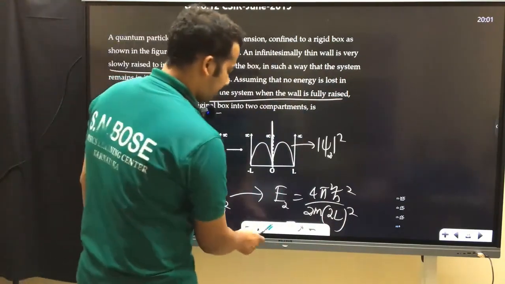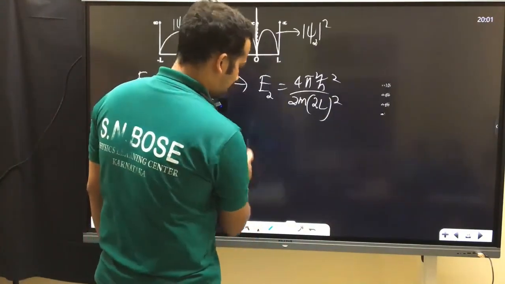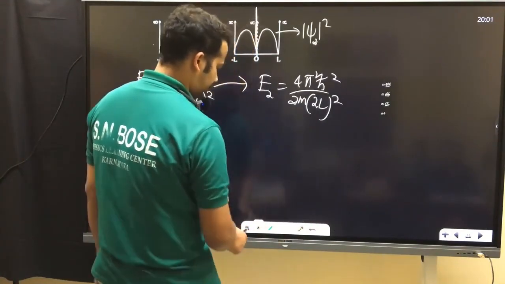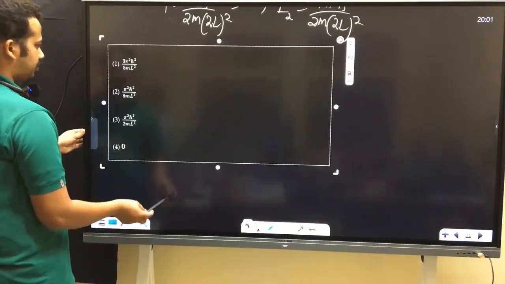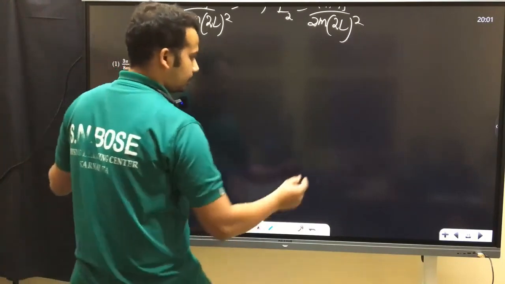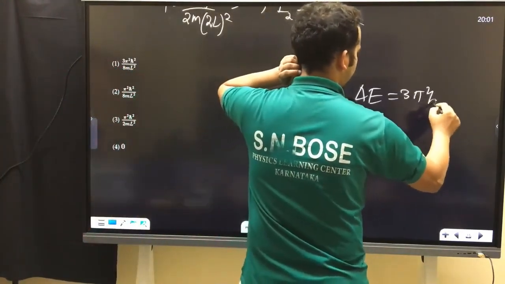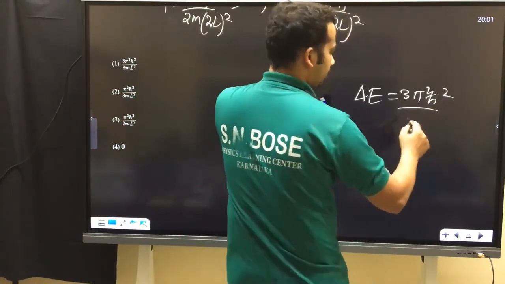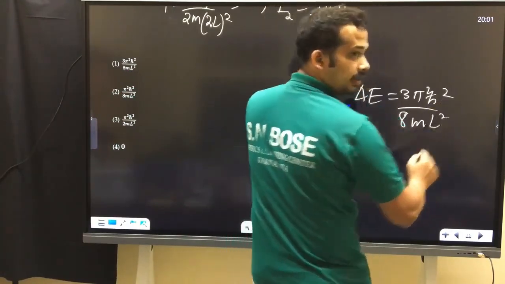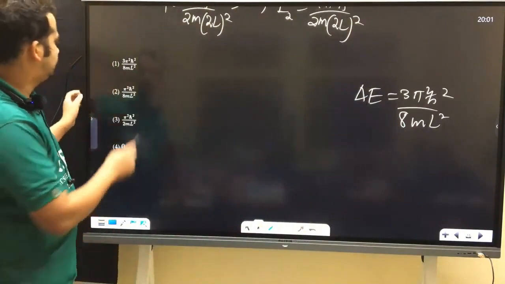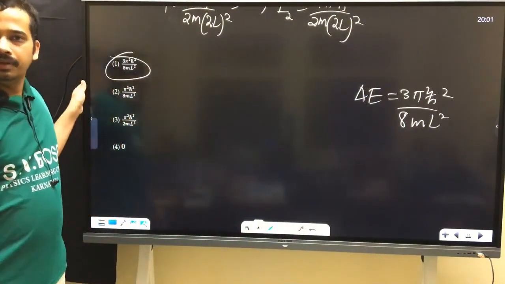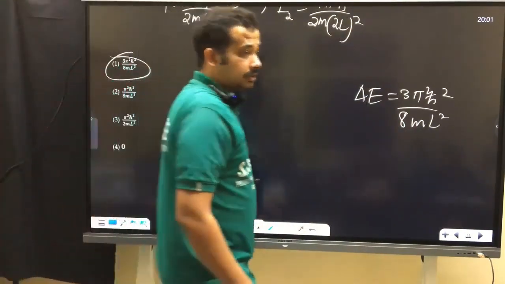Now I will see the options. You just choose the appropriate option. Option A, am I right? So delta E, equal to 3 pi square h bar square by 2m into 2L the whole square, can be written as 3 pi square h bar square by 8m L square. Is that okay? Option A. Try to answer logically.